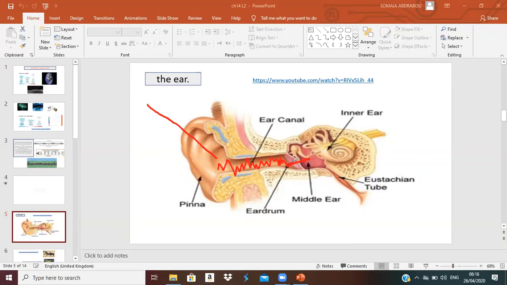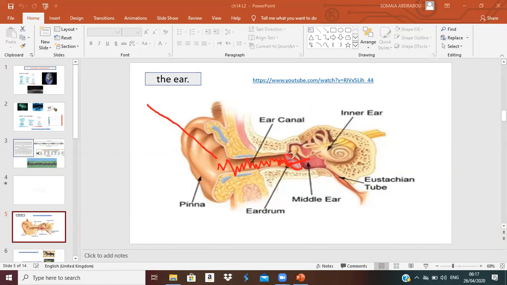This eardrum is a kind of very, very thin skin that is stretched across the ear, stretched and stuck here. So when the sound is vibrating, it will hit the eardrum.